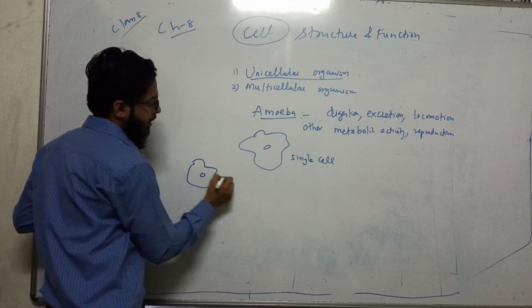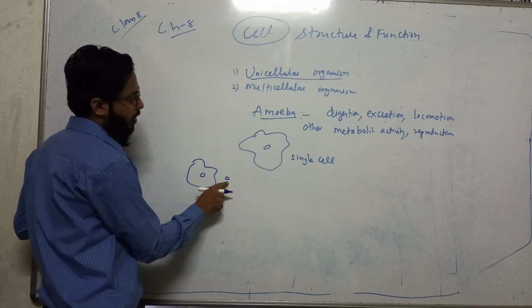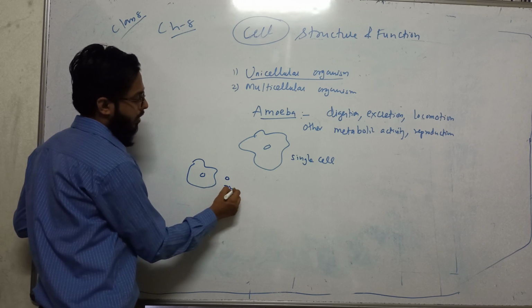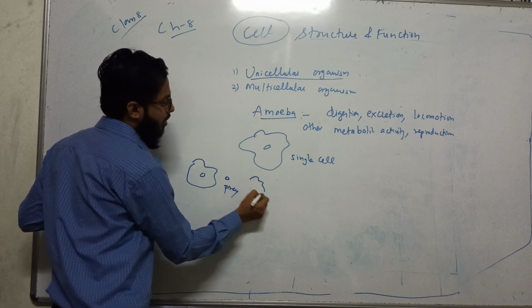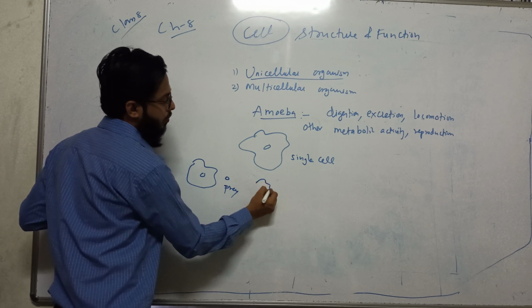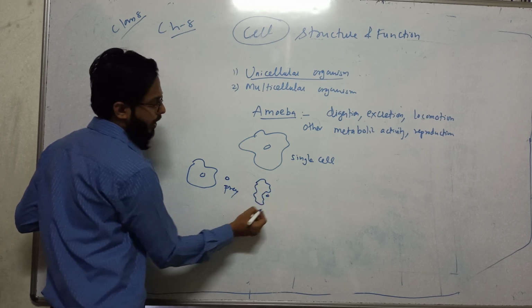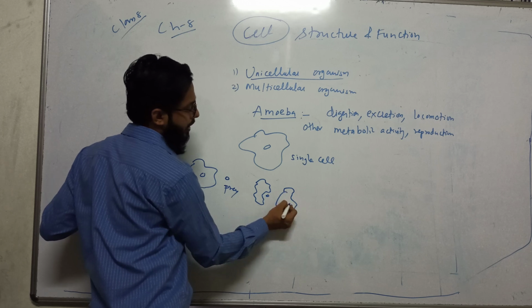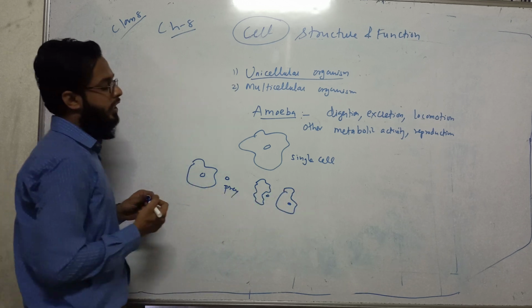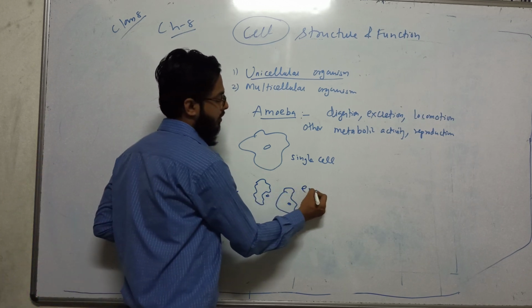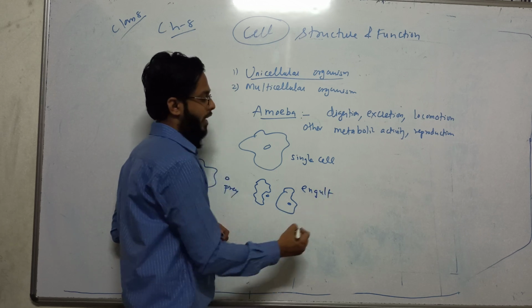And you know how amoeba locomotes? For example, there is a food, a prey, here. The amoeba engulfs the food in this way. It surrounds the prey and finally it digests it. So it is called engulfing, phagocytosis.